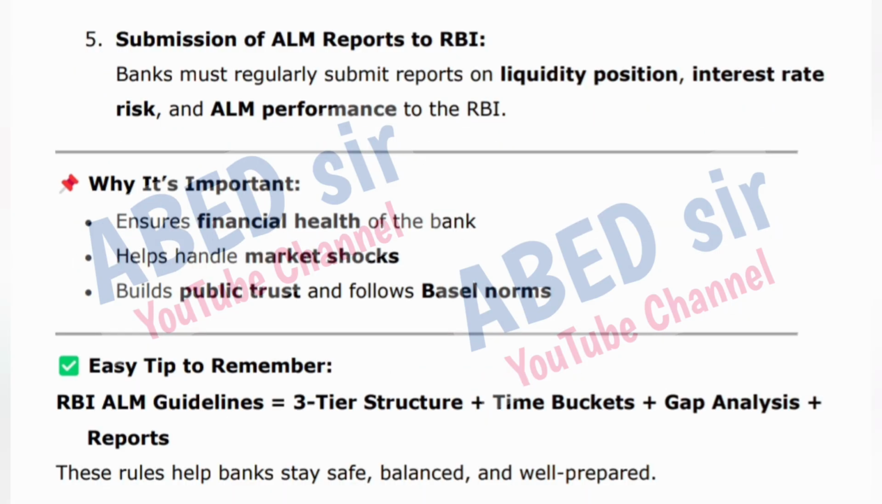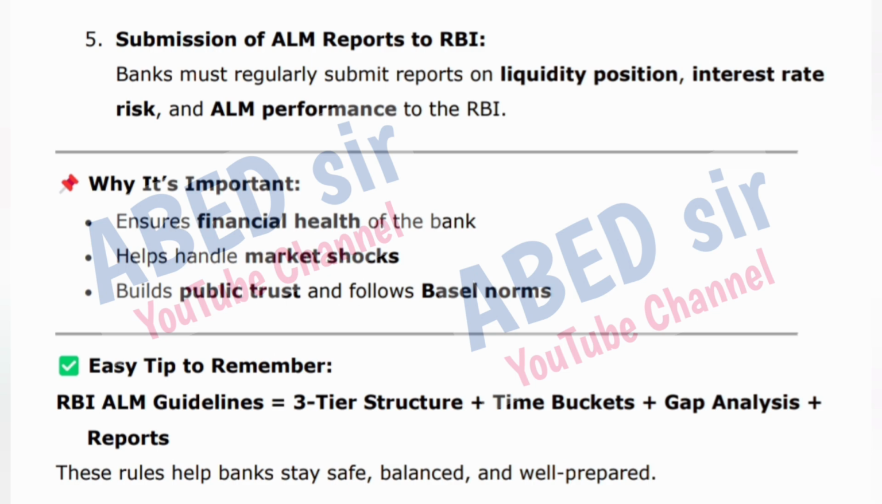5. Submission of ALM reports to RBI. Banks must regularly submit reports on liquidity position, interest rate risk, and ALM performance to the RBI. Why it's important? Ensures financial health of the bank. Helps handle market shocks. Builds public trust and follows Basel norms.